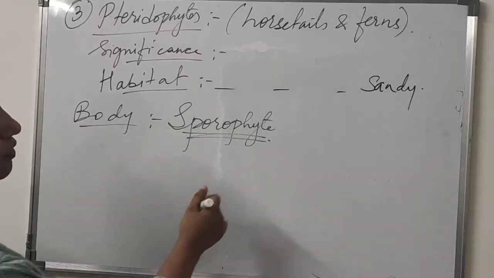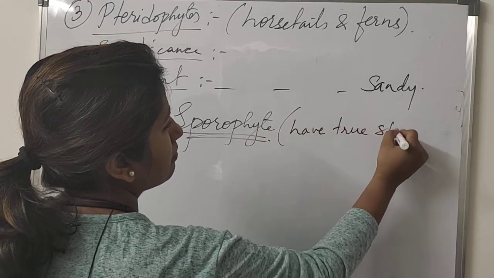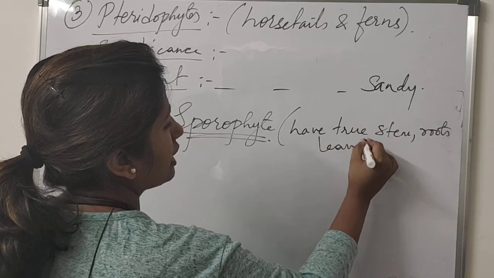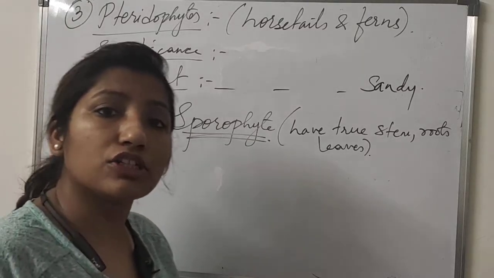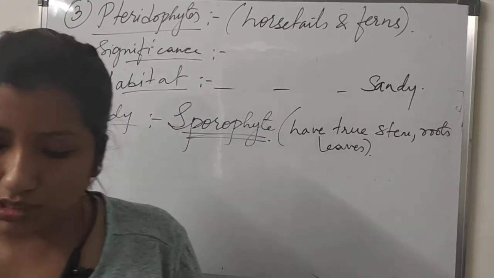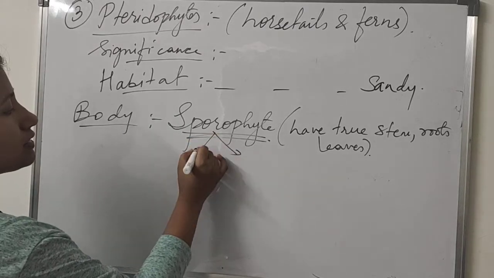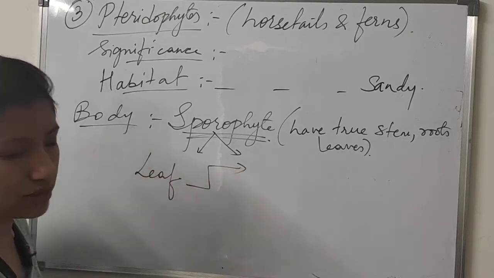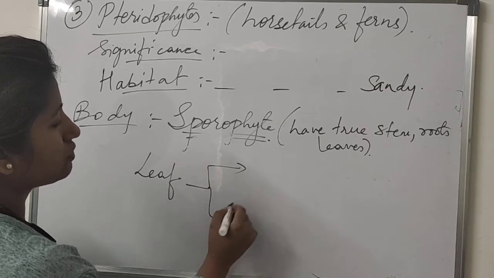Okay, so this sporophyte has true stem, roots and leaves. That means they actually have root and stem and leaf, but it may be small in size. Okay, so it may be small in size. So the leaves in this sporophyte can be of two types. The leaves can be of two.